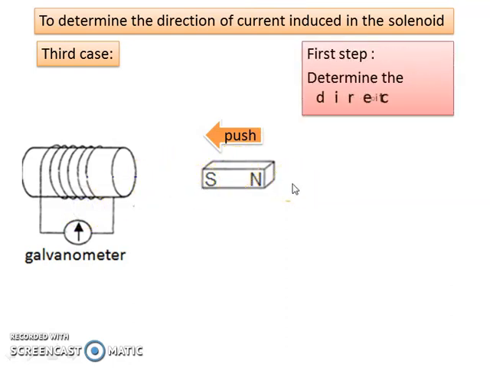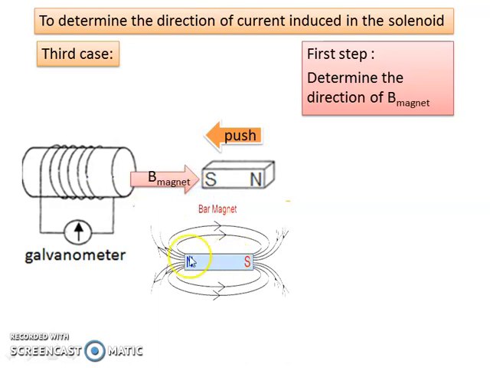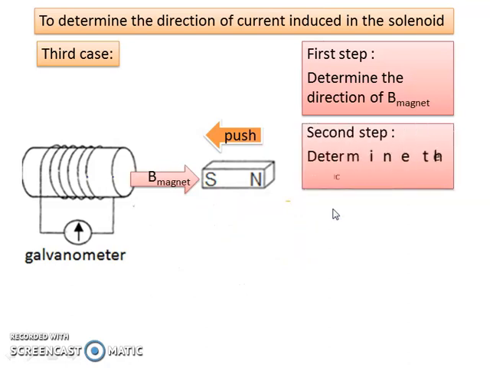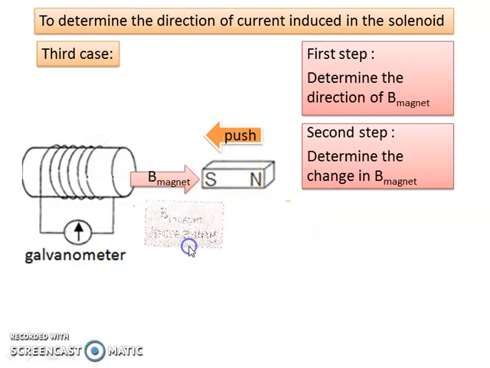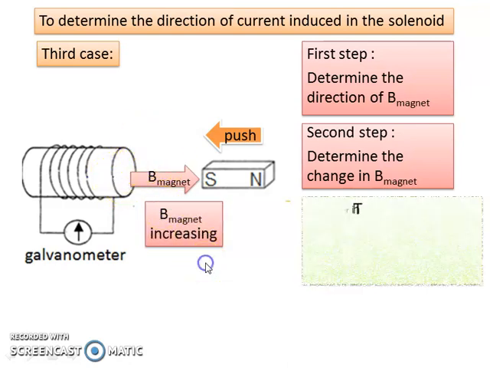So first step, determine the direction of the B magnet. Because this is south, the B magnet is to the right. Refer to the magnetic field shown here by the permanent magnet. Second step, determine the change in the B magnet. Because the magnet is pushed towards, that means the B is increasing. So it becomes stronger, the B magnet increasing.